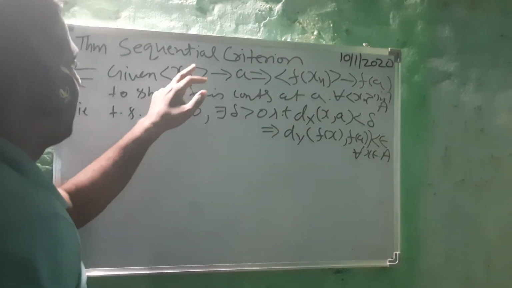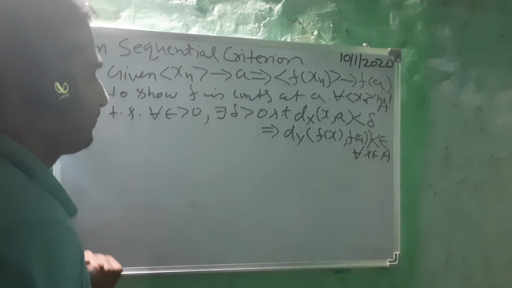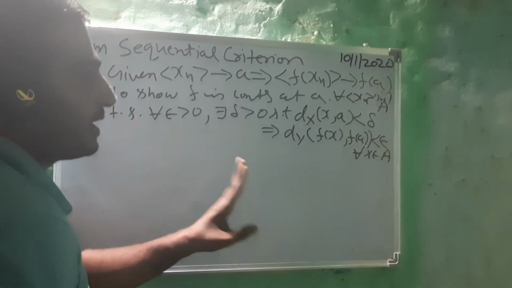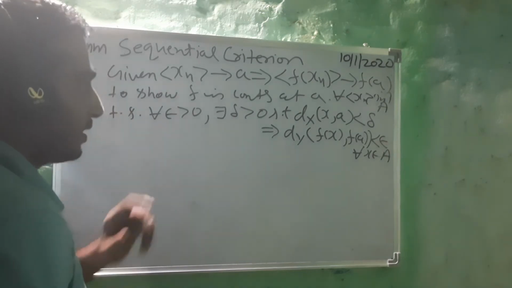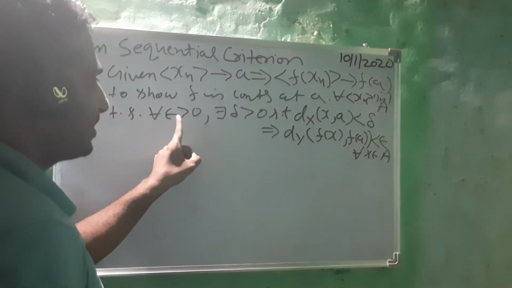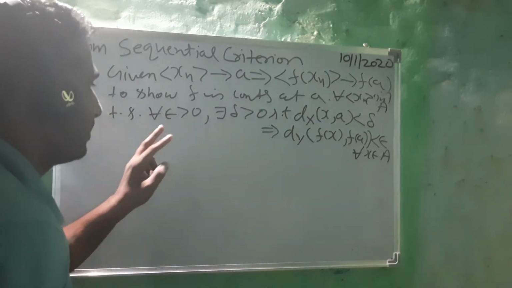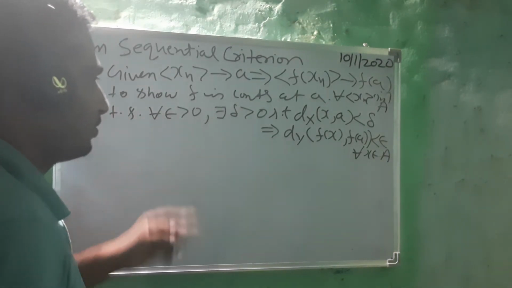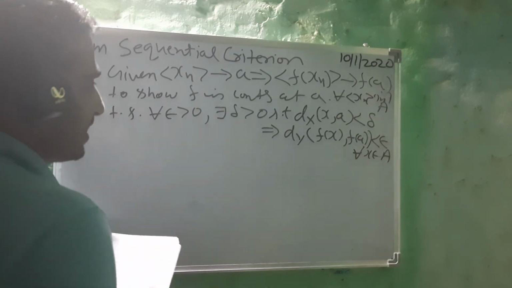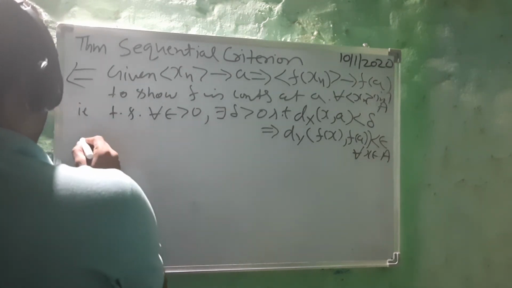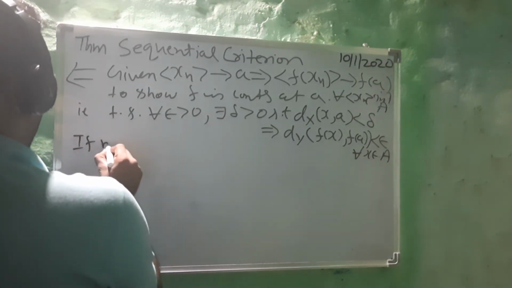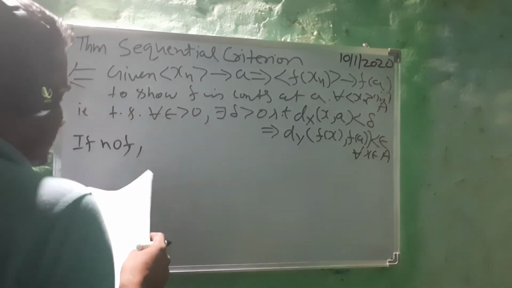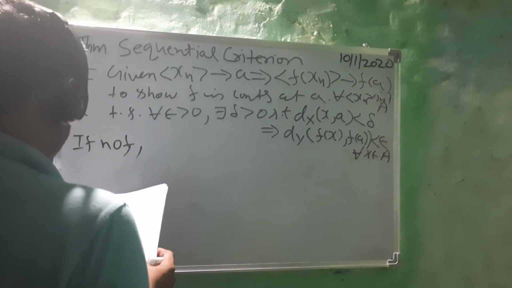In this condition we are given. Students, I will proceed by contradiction. I will negate this definition. If this is not true, write down the negation of this.